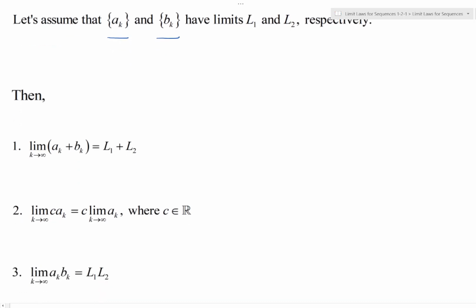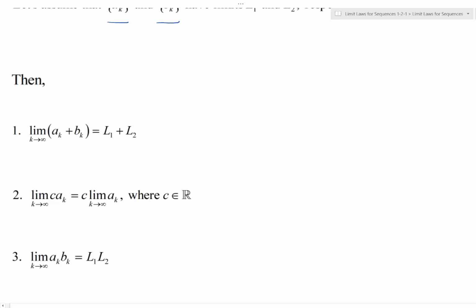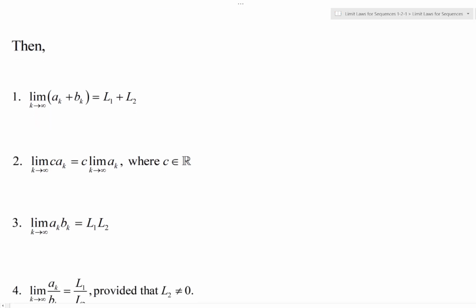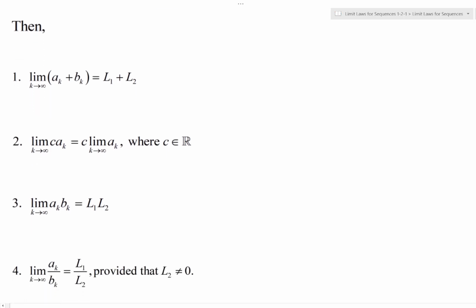What about if you have a product of two sequences? Well, the limit of that product is the product of the limits. Same as for real valued functions as well. And then finally, if you have a quotient of two sequences, then the limit of that quotient is the same as the quotient of the limits, L1 over L2, assuming that the limit of b sub k, which we're calling L2, is non-zero.